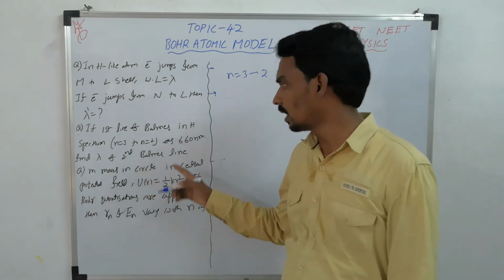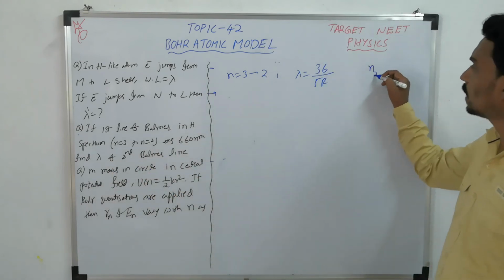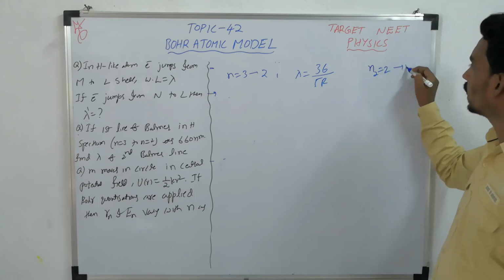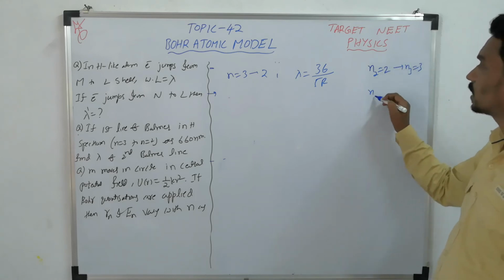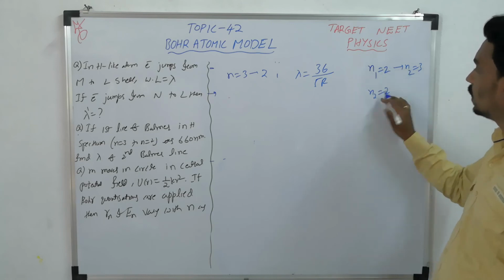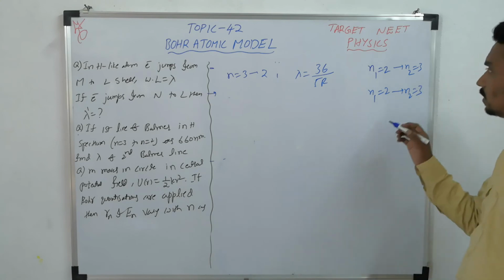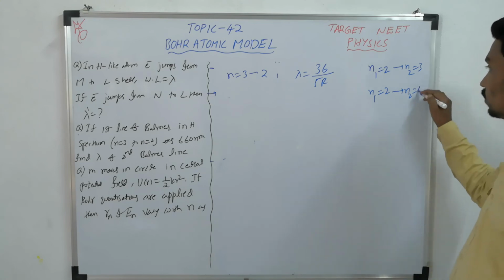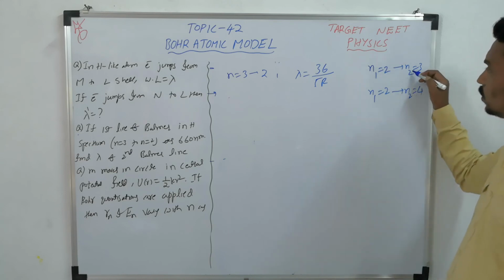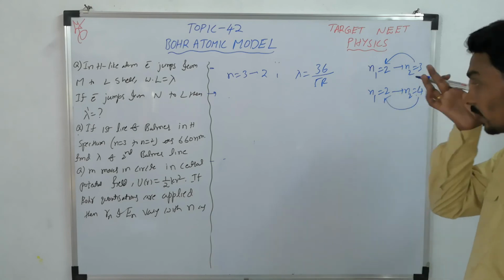Now what is the second Balmer line? See, the first Balmer line means n1 is 2 and n2 should be 3. For the second line, n1 is 2 only, but n2 should be 4. So n1 is the same. n2 is 3 for the first line, n2 is 4 for the second line.